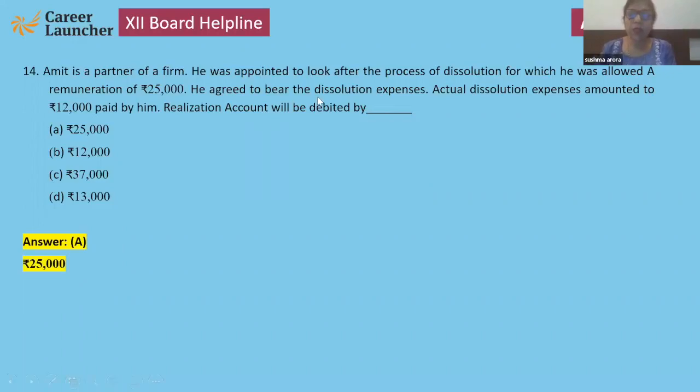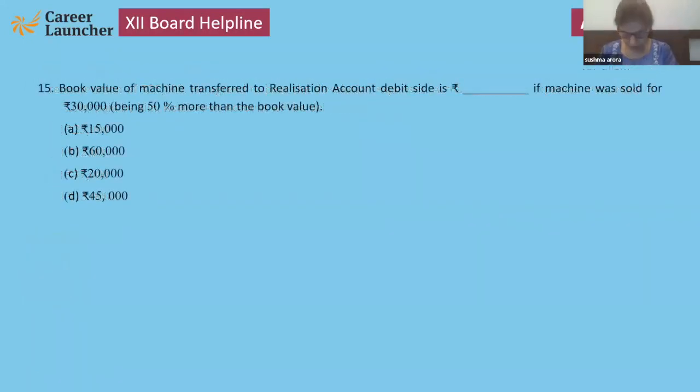See that the firm has decided 25,000 rupees. So that will be used. Whatever the actual expenses, that will not matter. Book value of machine transferred to realization account debit side is dash, if the machine was sold for 30,000, being 50% more than the book value.